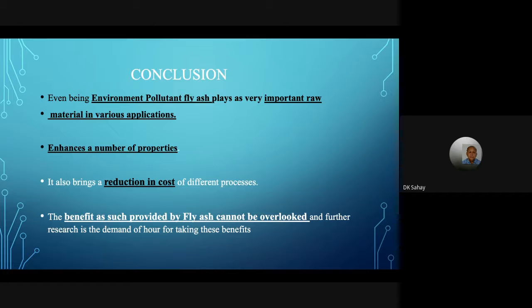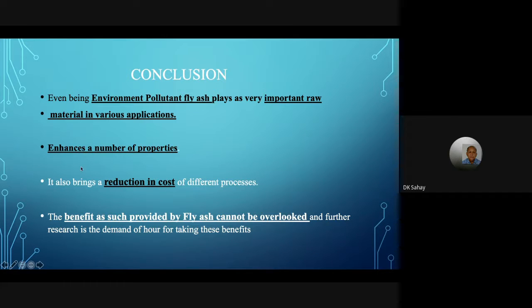Conclusion. In spite of a number of problems, it is an environmental pollutant, acidic, and a hazardous material, yet it plays a very important role as a raw material, because natural materials like sand, gravel, stone dust, and stone are not needed for this. If we add slag and this fly ash, it can serve the purpose and give a better material.